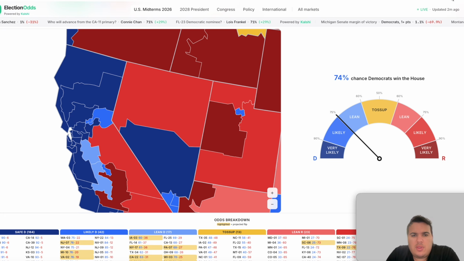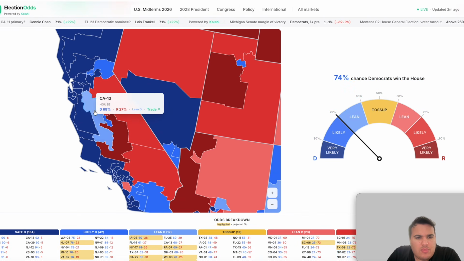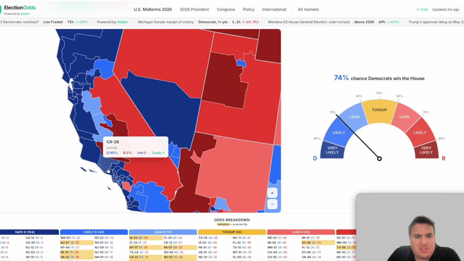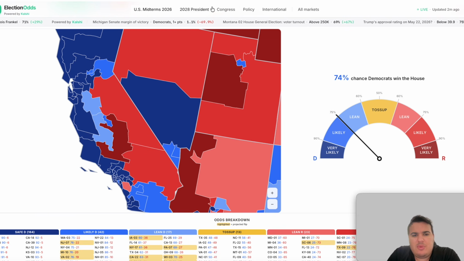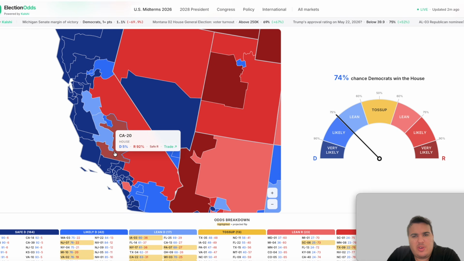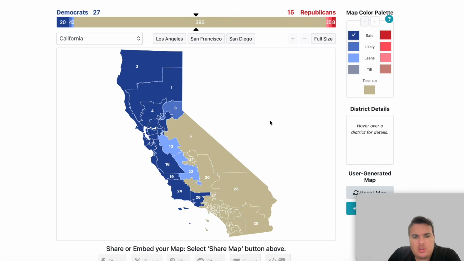I do believe, yes, Josh Harder's district should be safe Democratic as well. Okay, and down along the coast as well, the 24th into the 26th, and all these districts are going to be safe Democratic. So we can go and put those in here. We're going to do the Republican districts now as well, just to get these in here so we don't get confused. The 20th district is listed as safe Republican. The 5th district is listed as likely Republican, along with the 23rd. So we can put these in.